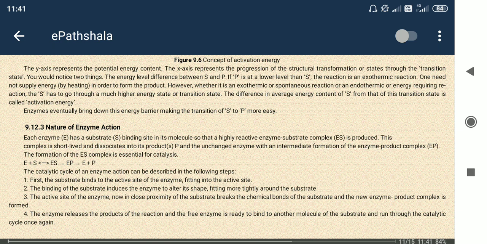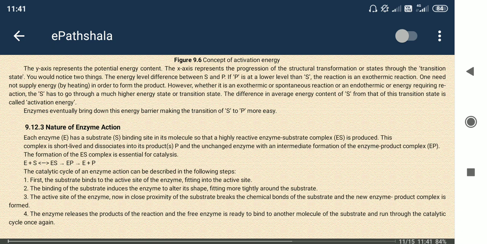In the transition state, some weak bonds, like pi bonds and hydrogen bonds, are formed between enzyme and substrate for interaction purposes. Then in the substrate molecule, some bonds are broken to get it converted into product. Still transition state. After that, enzyme plus product is formed.